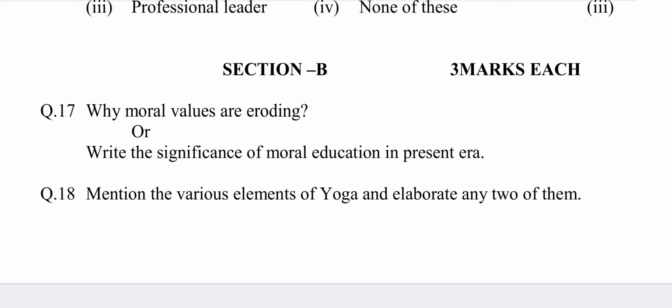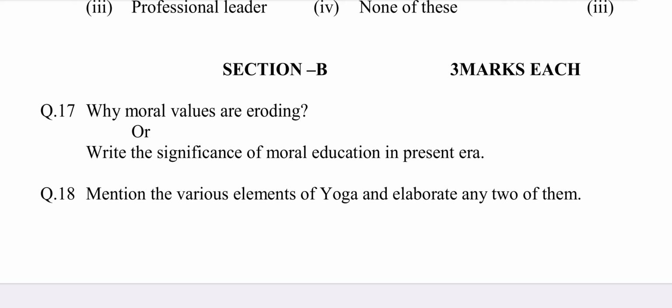Number 1. There is hardly any moral lesson in school curriculums. Second, students are busy with the education system, which is only a marks earning system. Third, parents have hardly time to teach the children, they are busy in earning money.